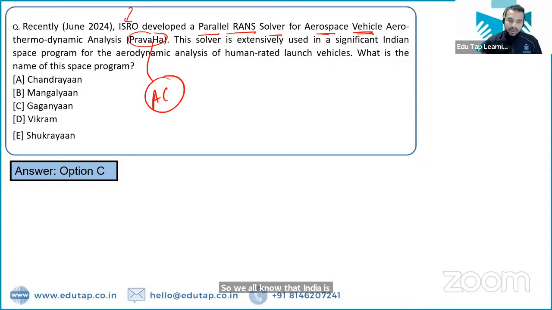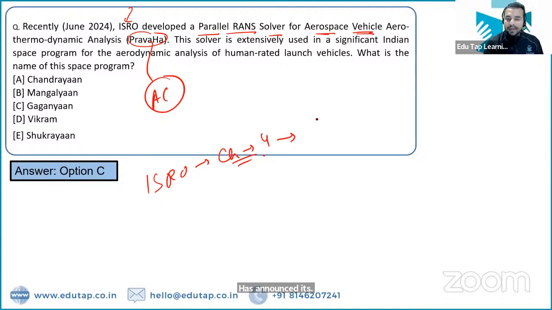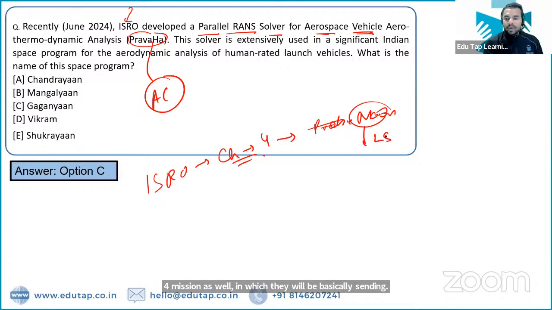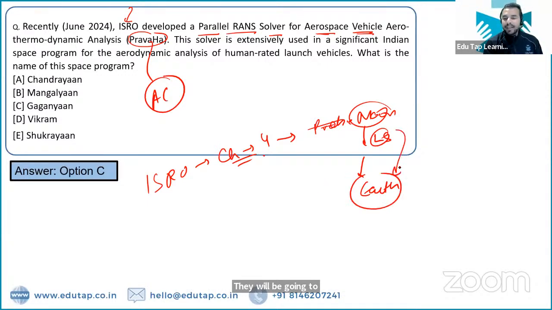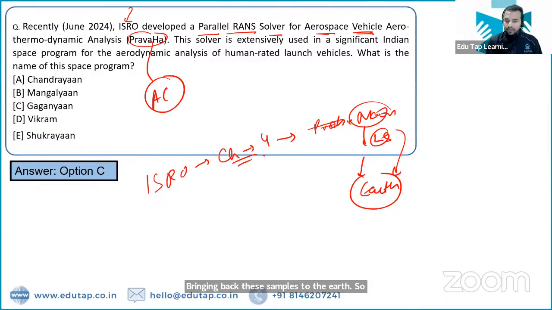So now guys, we all know that ISRO has announced its Chandrayaan 4 mission as well, in which they will be going to the moon, taking the lunar samples and bringing these samples back to Earth. So this is basically one of the aims of ISRO's Chandrayaan 4 mission.